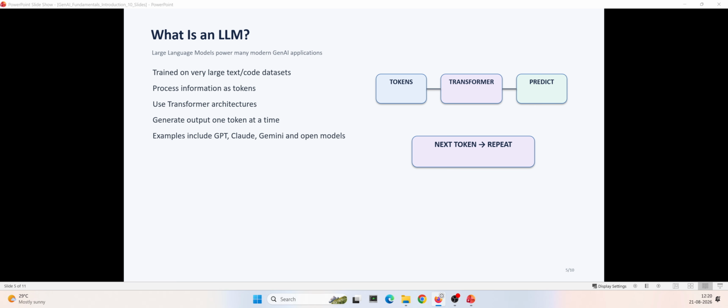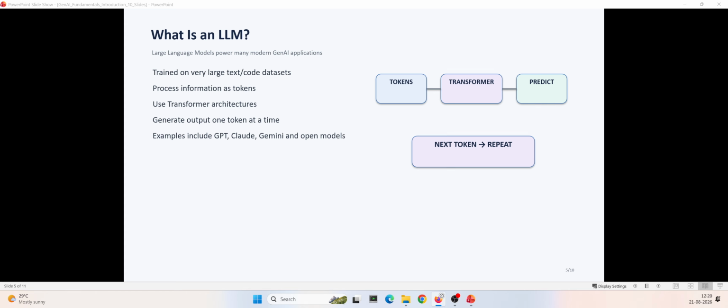An LLM does not directly process a sentence exactly the way a human reads. The input is converted into tokens. These tokens could represent words, parts of words, punctuation, or other pieces of information. The model then processes these tokens using its transformer architecture. The transformer architecture is another very important concept, so we will be learning and doing some examples on it in the coming days.